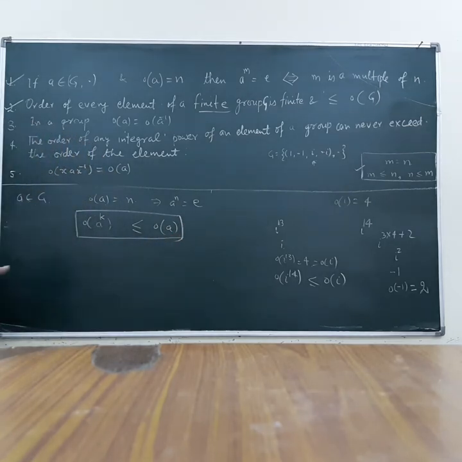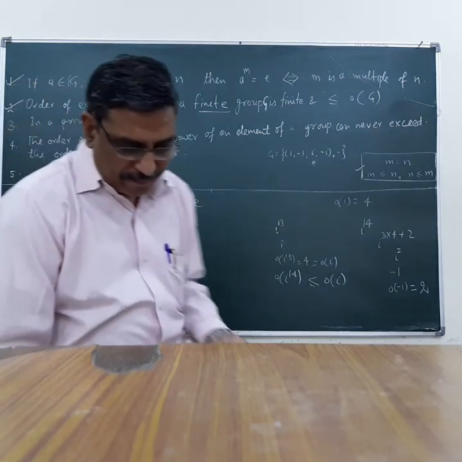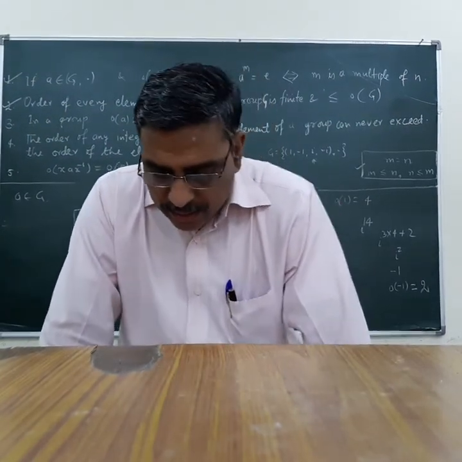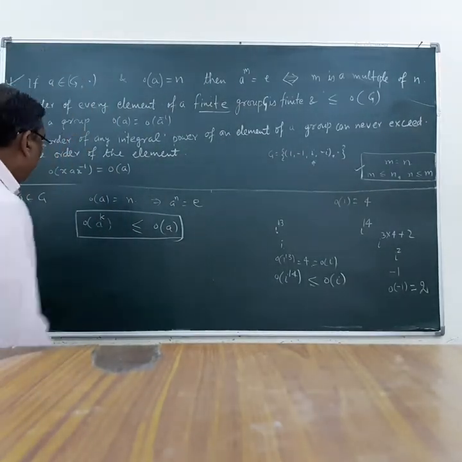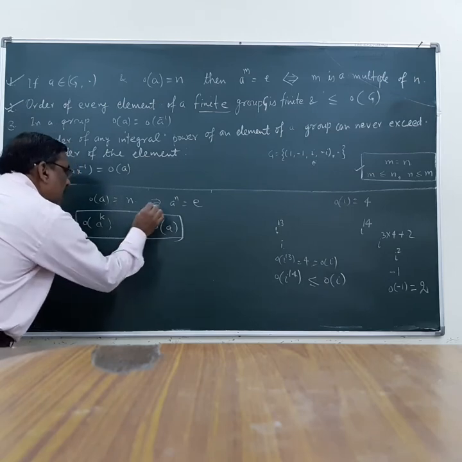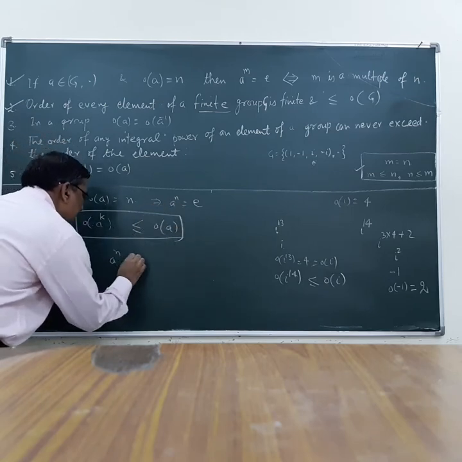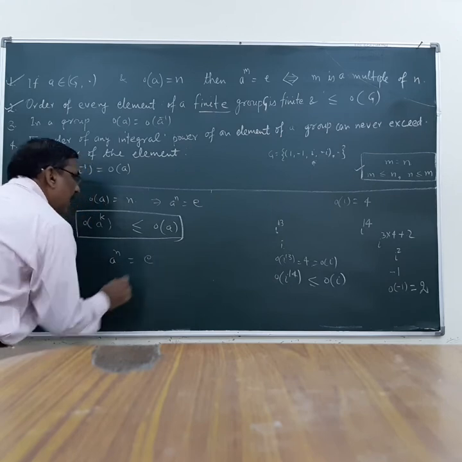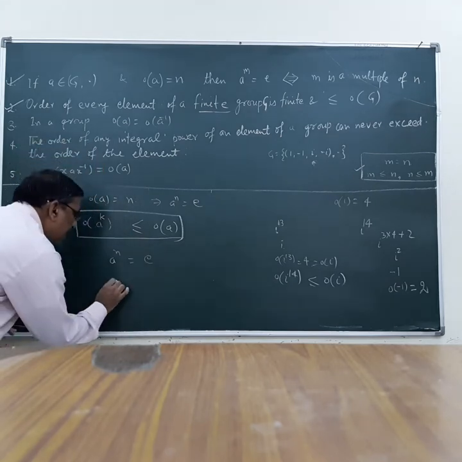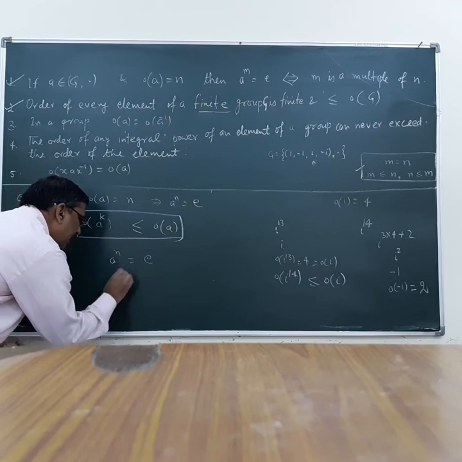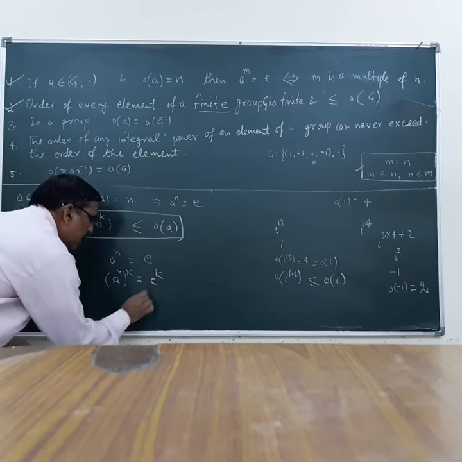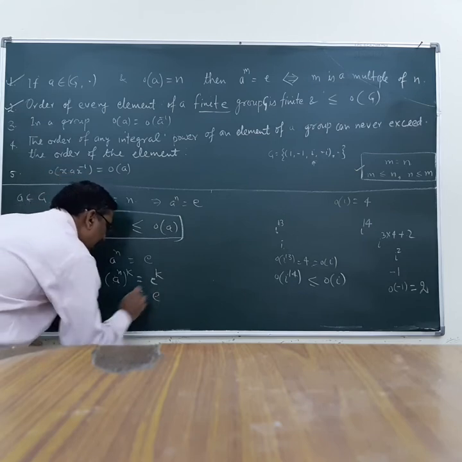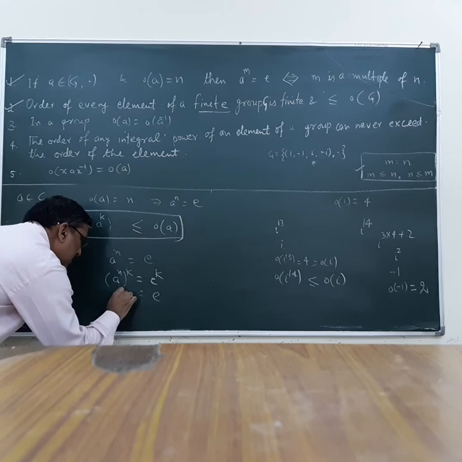What should we do? Order of A^k is the order of the integral power of A, and order of A is n. Using this result, A raised to the power n is equal to identity, and let us take the kth power of this, (A^n)^k, which is equal to e.